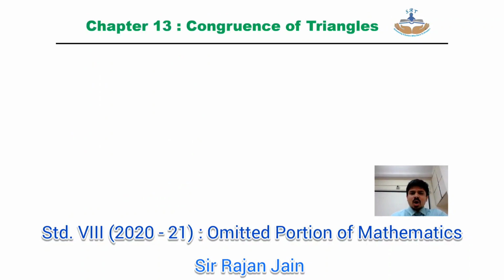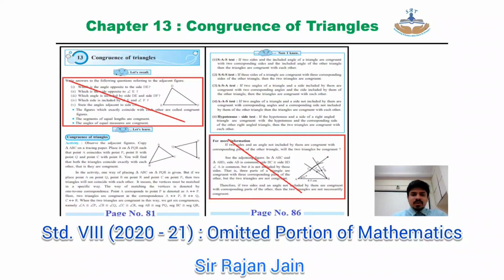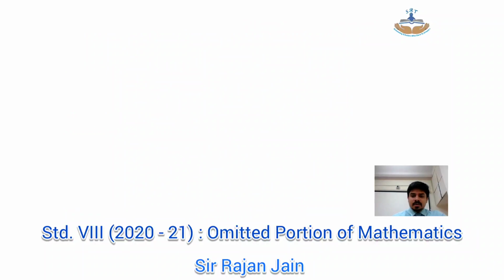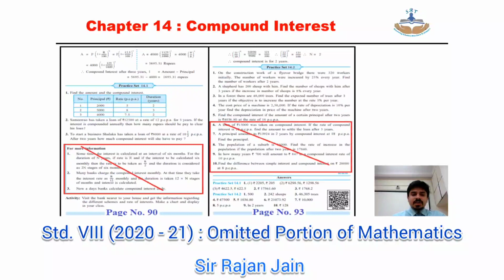Chapter number 13, congruence of triangles. Over there, the first part of the chapter, let's recall, that entire let's recall part is omitted. Then coming to page number 86, for more information, this entire section gets omitted. Then chapter number 14, compound interest, page number 90, that entire for more information part is omitted.